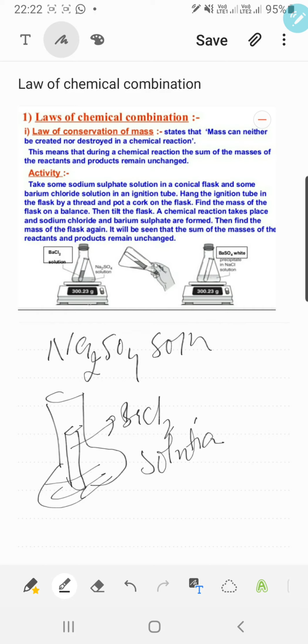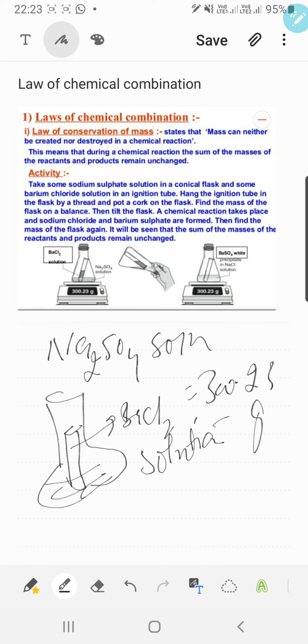Now weigh the flask on a weighing machine. The weight here is 300.23 grams, which you can see in this picture. Now tilt this conical flask so that the barium chloride solution present in the test tube gets mixed with the sodium sulfate solution in the conical flask. Now both solutions will mix with each other and undergo a reaction.